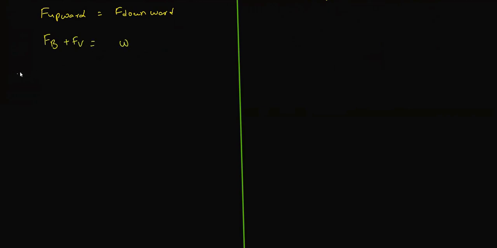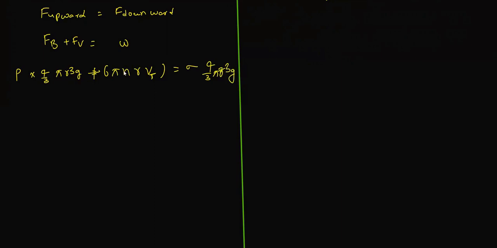FB is rho into 4 by 3 pi r cube times g, plus FV, the viscous force, 6 pi eta r v subscript T, indicating terminal velocity, equals sigma into 4 by 3 pi r cube times g.